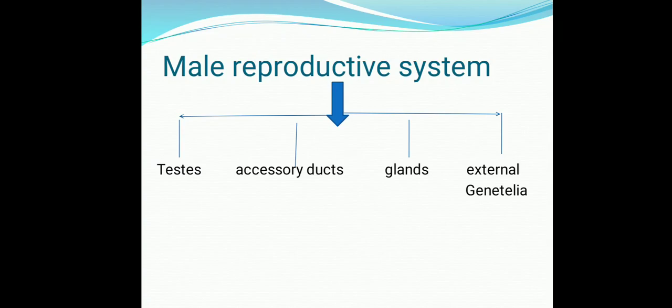The male reproductive system can be studied in four groups: first the testis, second accessory ducts, third associated glands, and fourth external genitalia, the organ seen from outside the body by which sex can be determined. We will study these organs one by one.